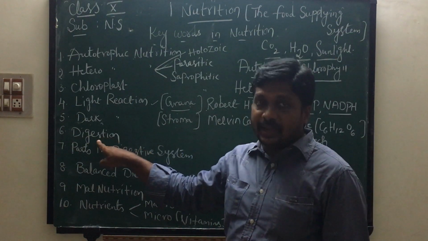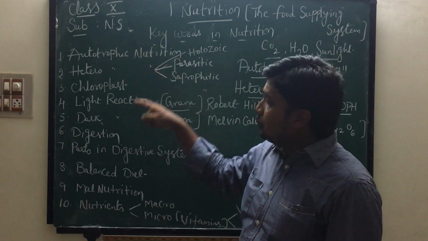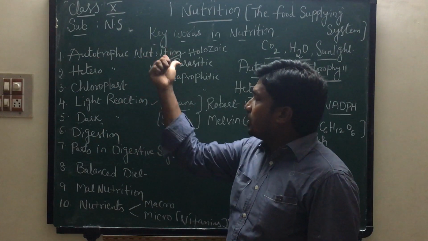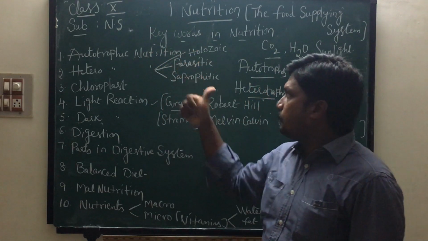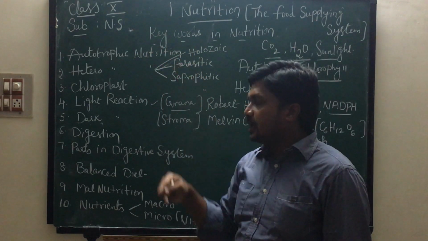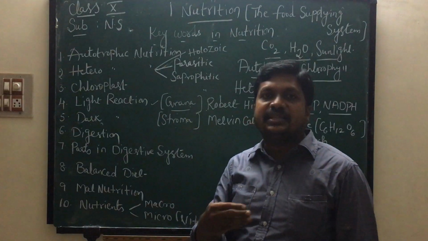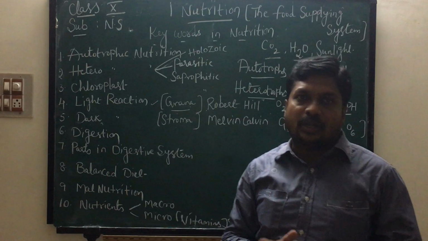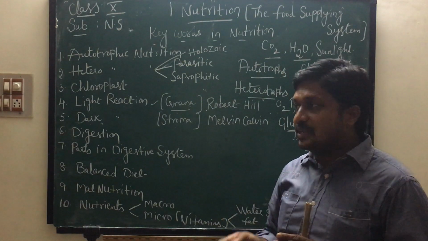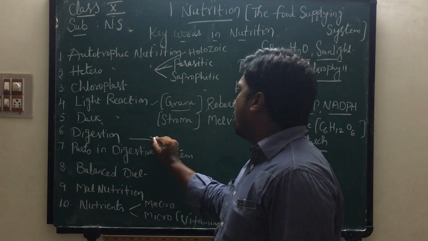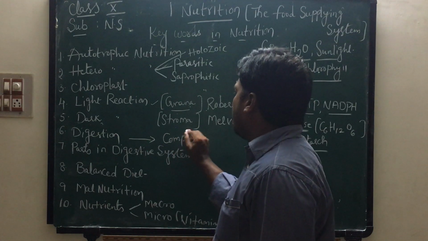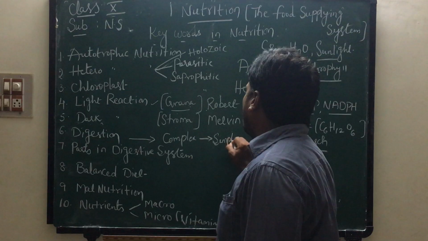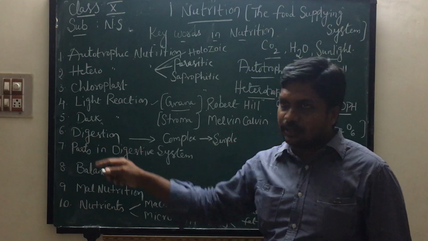Next topic, digestion. In heterotrophic nutrition, we learn three types of nutrition: holozoic, parasitic, saprophytic. In holozoic nutrition, digestion takes place inside of the body. What is meant by digestion? Let us discuss digestion. Digestion means conversion of complex food molecules into simple ones.